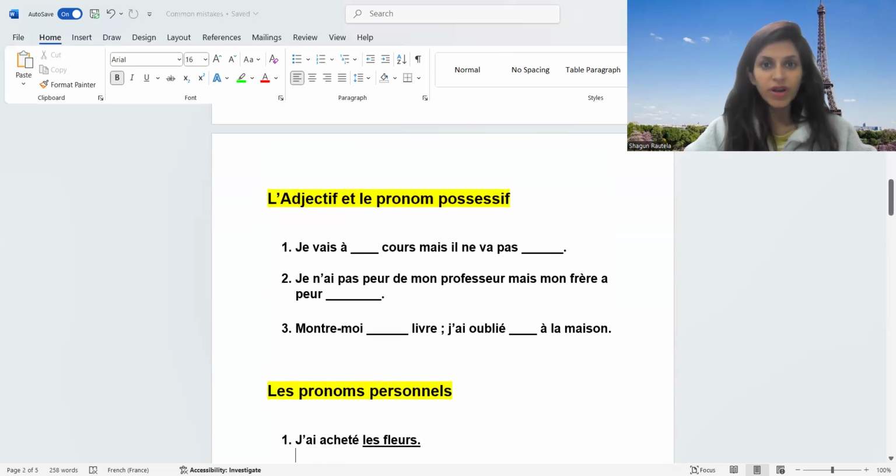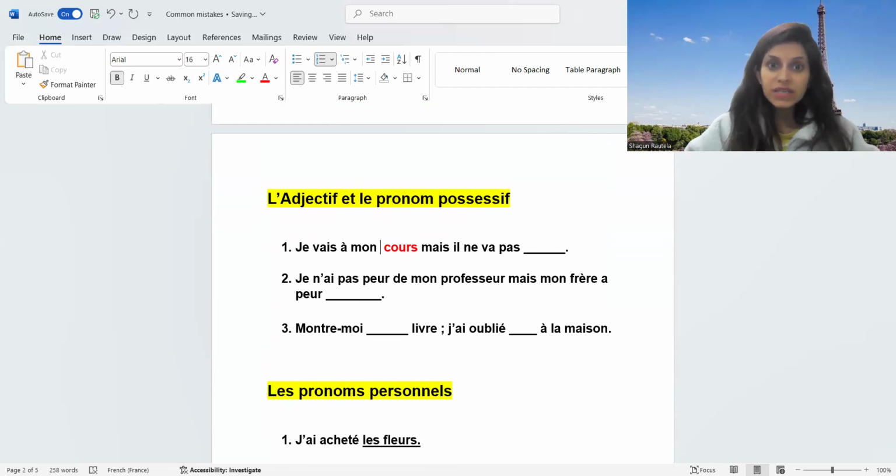Moving ahead to adjectif pronom possessif. Very important topic again. If you see the first pointer, je vais à dash cours. Cours again is an exception. It means class and it's a singular word. So, je vais à mon cours. What you need to keep in mind in this topic?